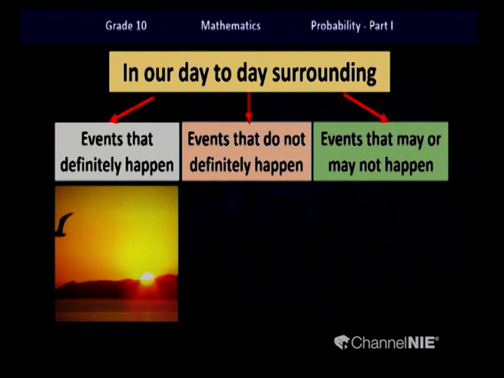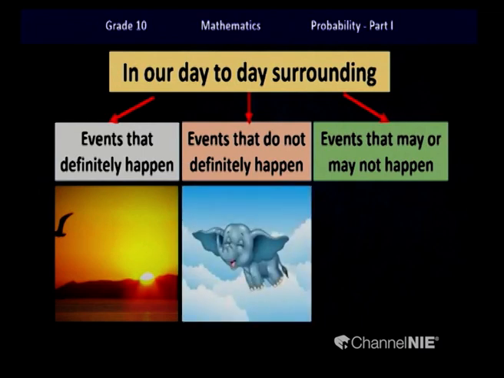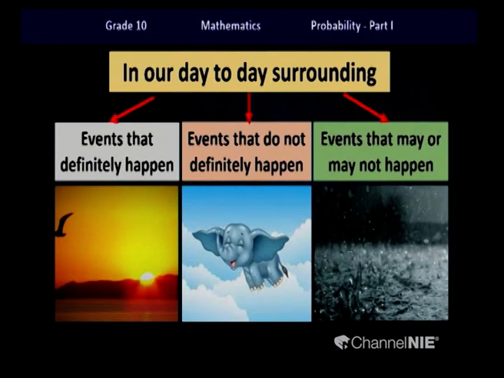No children. Therefore, the event of an elephant flying can be considered as an event which does not definitely happen. Then the last type is events which may or may not happen. For example, today being a rainy day can be an event which may or may not happen. These kinds of events we call random events.